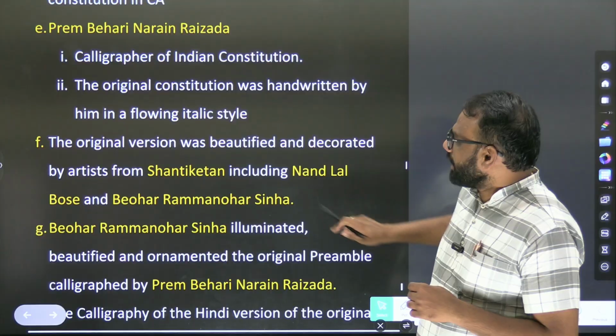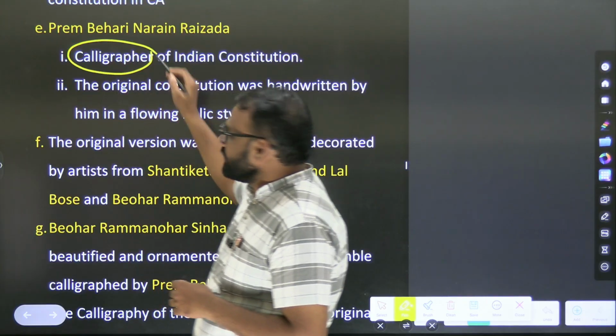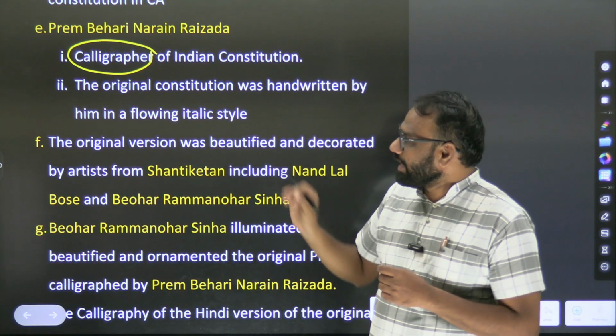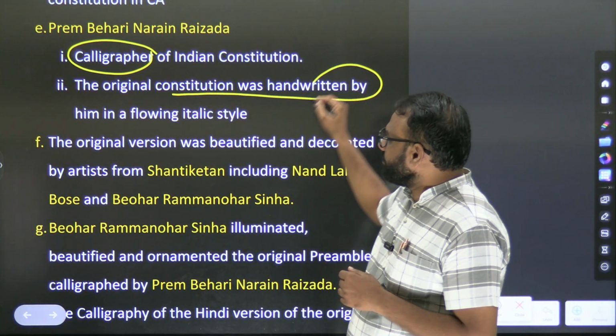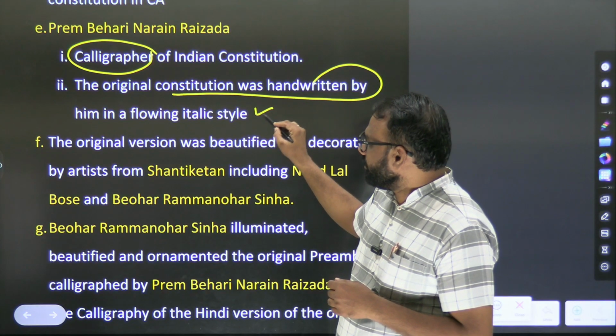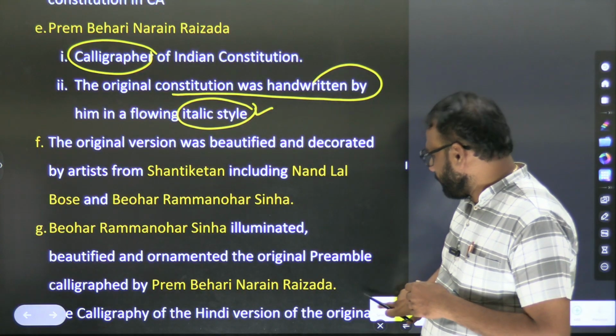Prem Bihari Narayan Raizada, calligrapher of the Indian Constitution. So originally the Indian Constitution was written, and the calligrapher was Prem Bihari Narayan Raizada. The original Constitution was handwritten by him in a flowing italic style. So again I have not included it here, not important.